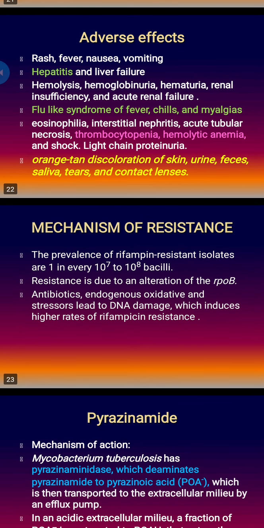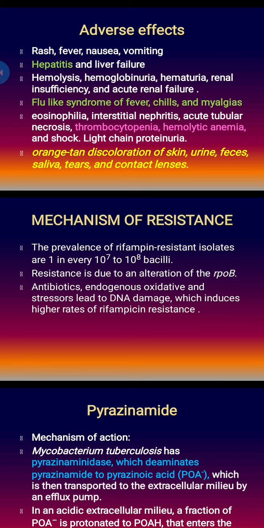The mechanism of resistance, once again, is the alteration in the rpoB gene that causes resistance against rifampicin, and the incidence is 1 in 10 to the power 7 to 10 to the power 8 bacilli. So again, remember about INH. INH resistance frequency is 1 in 10 to the power 6 and rifampicin is 1 in 10 to the power 7. So if we use INH and rifampicin together, then the chance of developing resistance against both will be 1 in 10 to the power 13. That's one of the reasons why INH and rifampicin are given together, to minimize the risk of resistance.